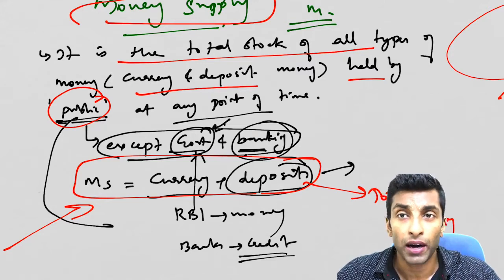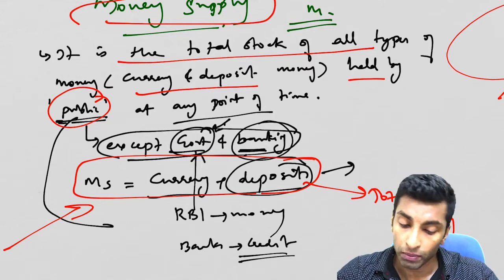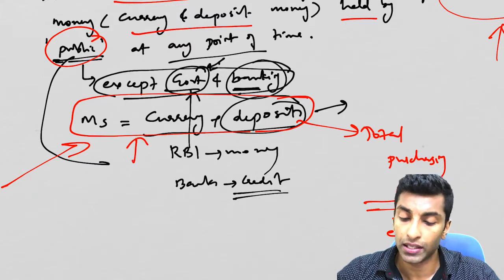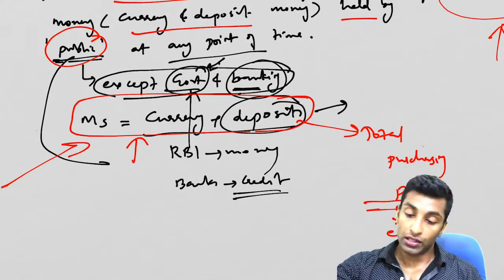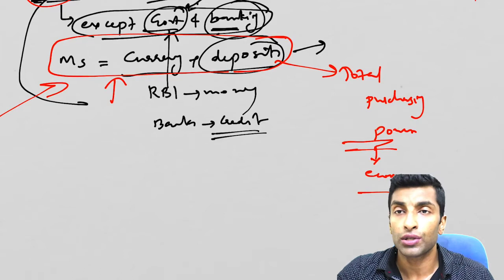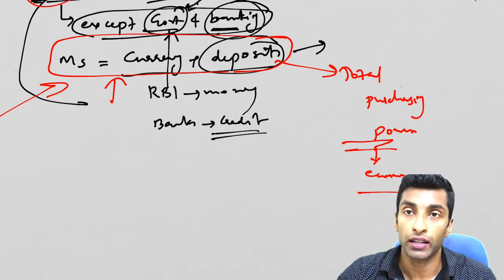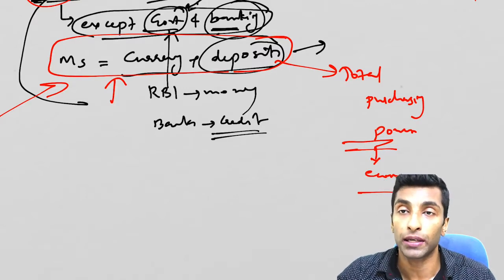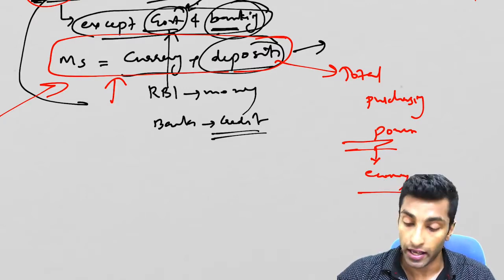So RBI is part of government. I have already told you. So this is what we have done. Money supply simply means currency plus deposits. Okay, so this is what we have discussed, and it actually shows the total purchasing power in the economy. So money supply is actually showing you the total purchasing power of the economy.